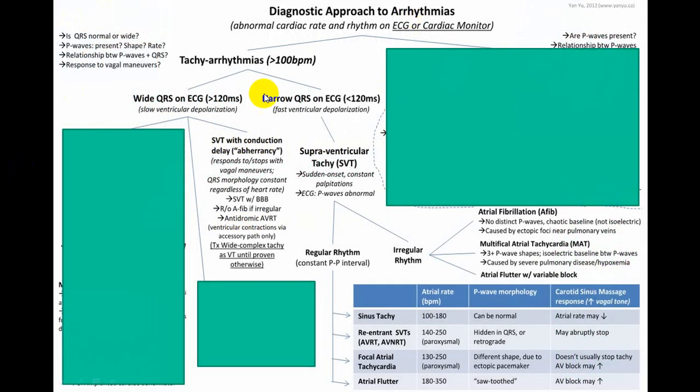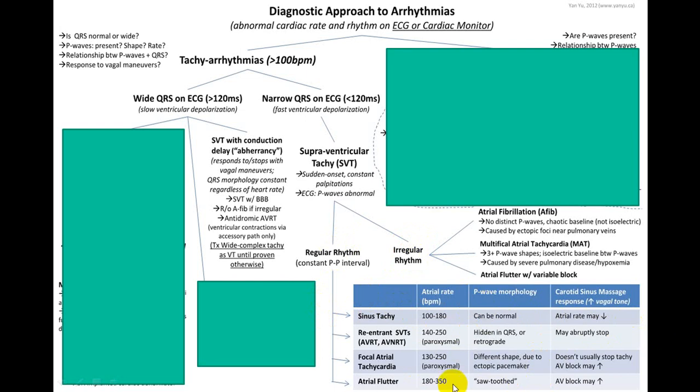So this is a chart which shows you wide QRS tachyarrhythmias and narrow QRS tachyarrhythmias. We are talking of a narrow QRS, so that is a supraventricular tachycardia, and that is the chart shown here. Atrial fibrillation, multifocal atrial tachycardia, and atrial flutter with variable block will produce an irregular rhythm. And this is what you do and how you identify. And if it is a regular rhythm, how you identify.